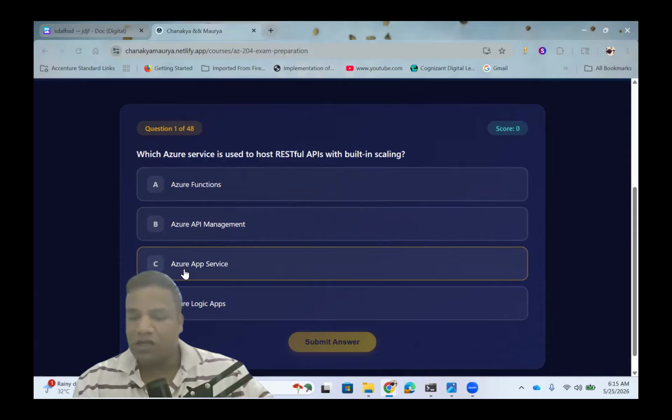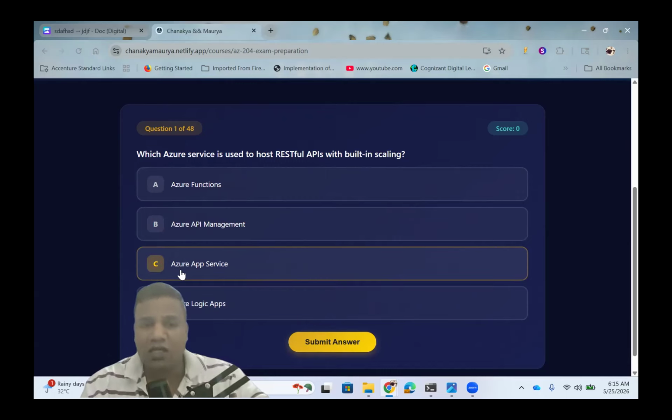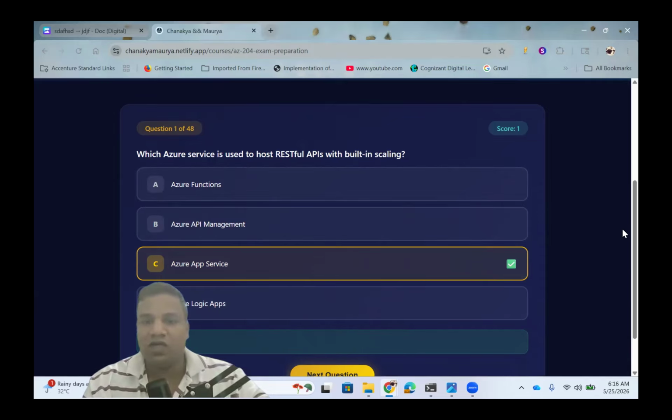And what was Azure App Service? Azure App Service is mainly a fully managed platform for hosting web apps, RESTful APIs, and mobile backends with automatic scaling. So this is a good choice, and this is the correct answer, C. Let's consider Azure Logic Apps also: that is workflow architecture, not for hosting APIs. So the best choice is Azure App Service. If you select this and submit, it will give you the correct answer.